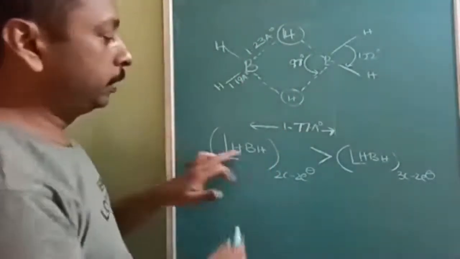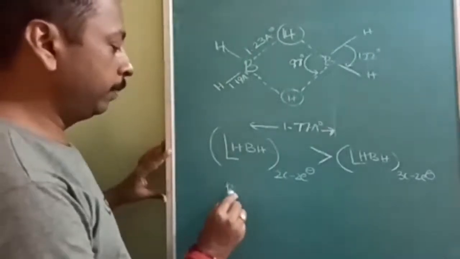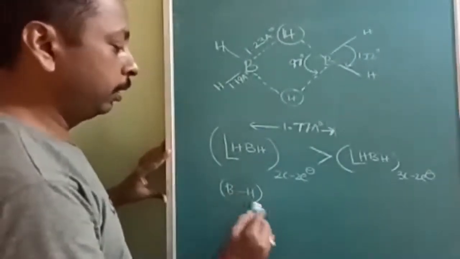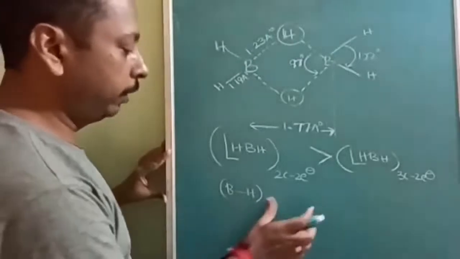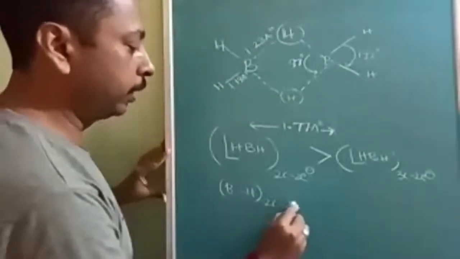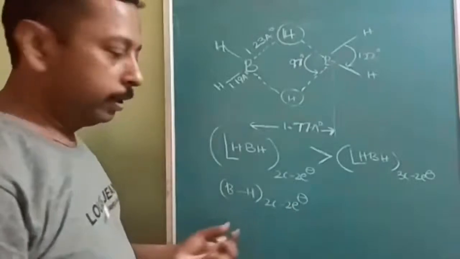Now this is about the bond angle and bond length. The BH bond length of the 3 center bond. Here I have written already the 2 center, therefore 2 center 2 electron. Is it visible?